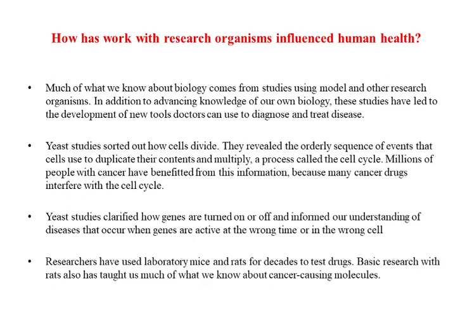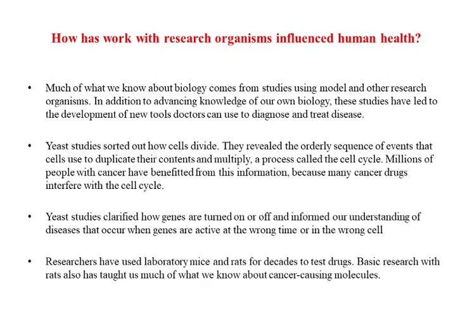The example they have given here, as I already explained, is yeast, a model organism, which helped sort out how cells divide. Most of what we know today about cell cycle checkpoints and failures of checkpoints is derived from this yeast model organism. They revealed the orderly sequence of events that cells use to duplicate their content, multiply, and divide.